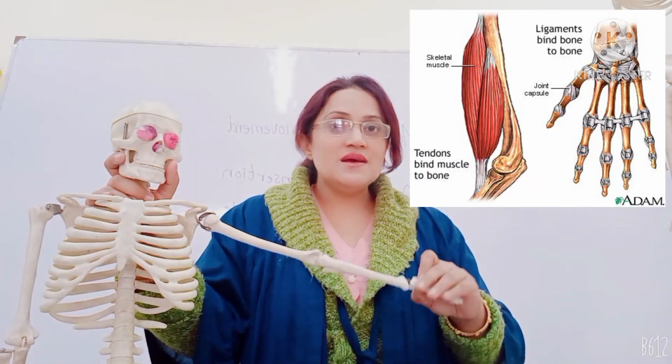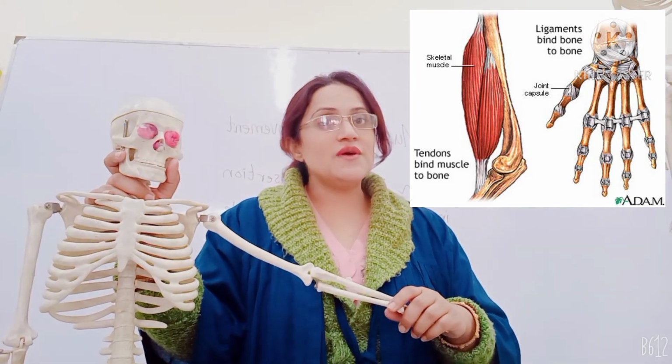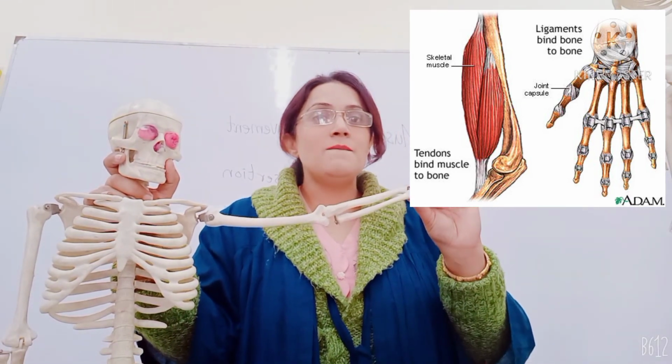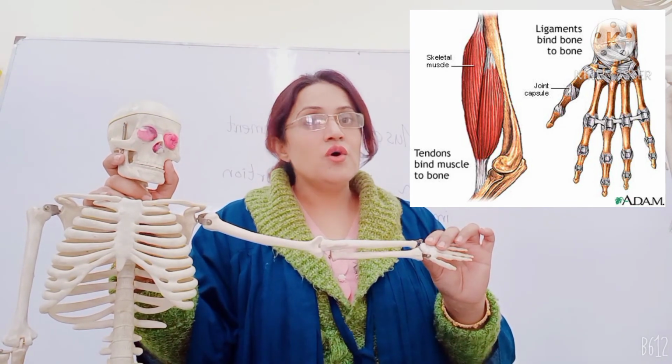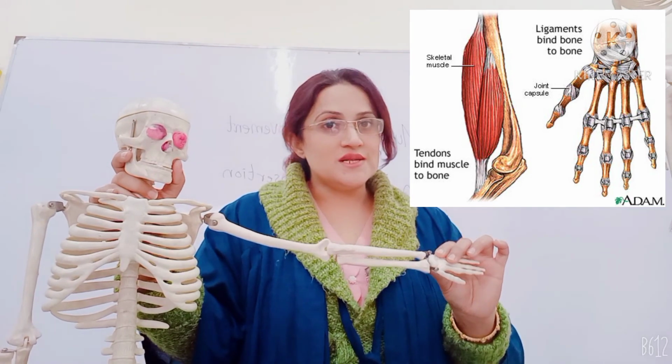So we can say that in particular tendons and ligaments are elastic. They are tough elastic bands of connective tissue which make the connection of the muscle to the bone. So these are all the components of the skeletal system.